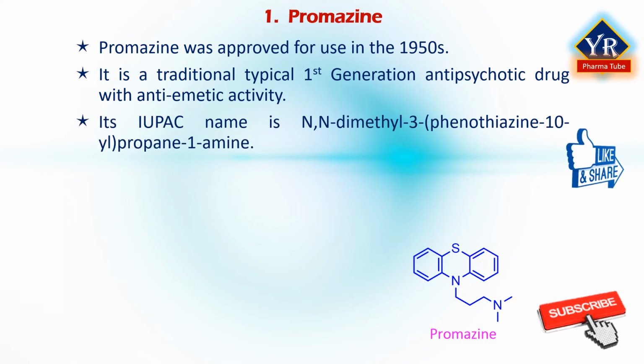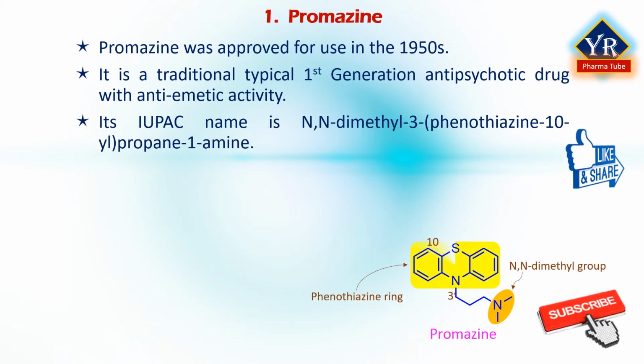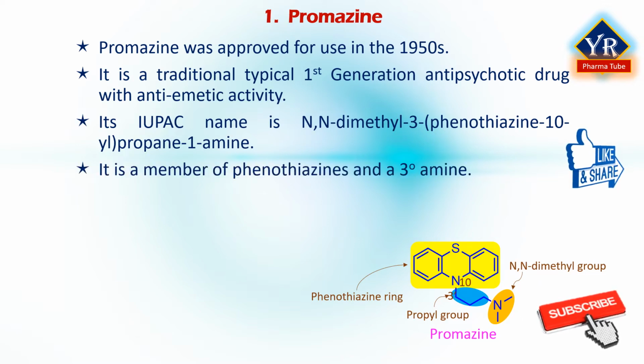Its IUPAC name is N,N-dimethyl-3-phenothiazin-10-yl propan-1-amine. It is a substituted phenothiazine derivative in which the ring nitrogen at position 10 is attached to C3 of an N,N-dimethyl-propanamine moiety. In other words, it is a phenothiazine tricycle that has a 3-dimethylamino-propyl group at the N10 position of the phenothiazine. It is a member of phenothiazines and a tertiary amine.